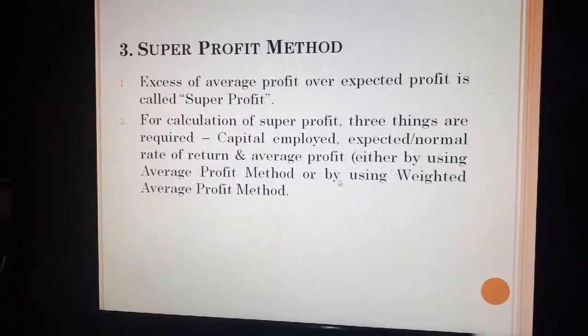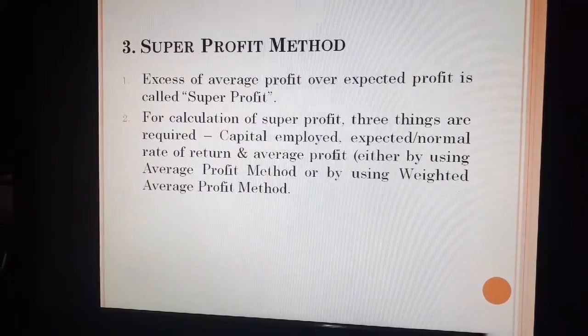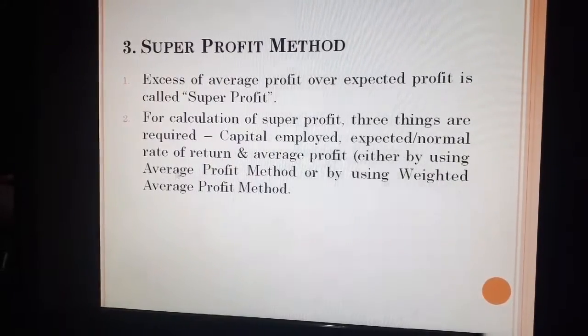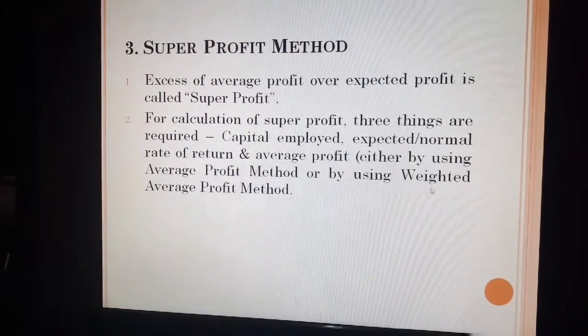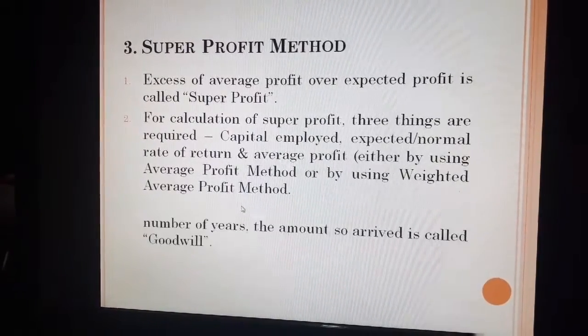So here we are also supposed to use the same approach to calculate average profit, either by the average profit method or the weighted average profit method, by observing the trend.